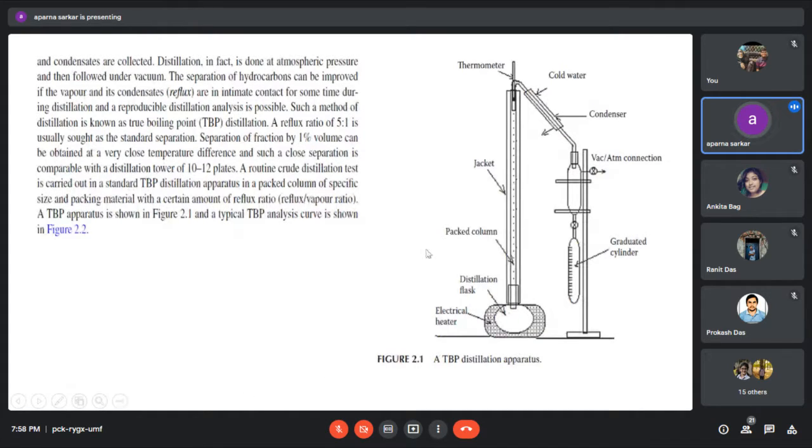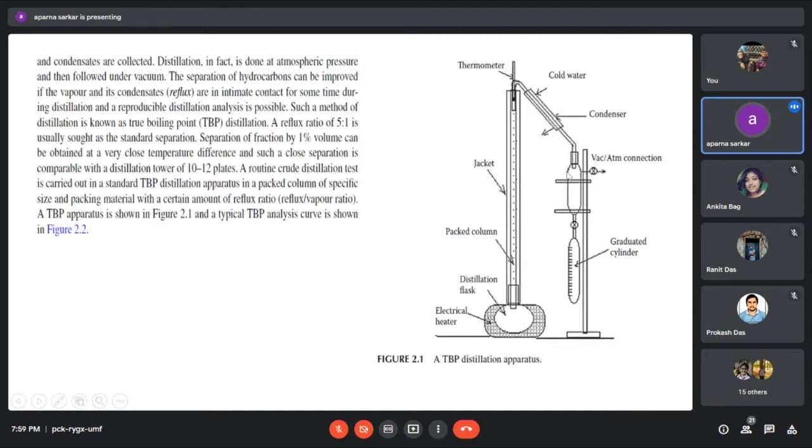So this is a distillation apparatus. Here we have a heater and we have crude oil also. When we increase the temperature in this distillation column, vapor forming starts here, and the vapor comes through this condenser, where we have cold water.